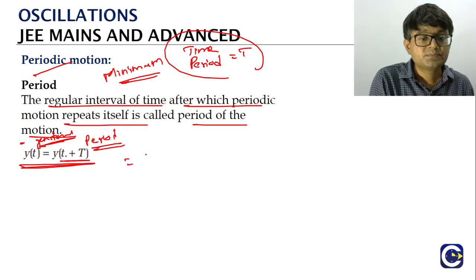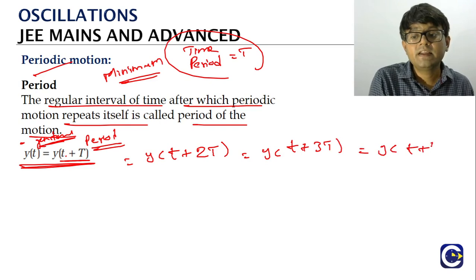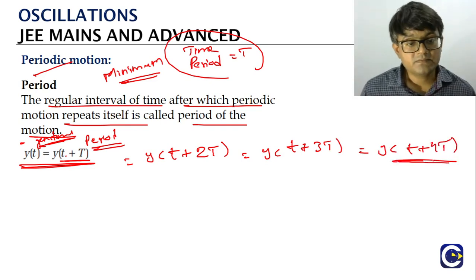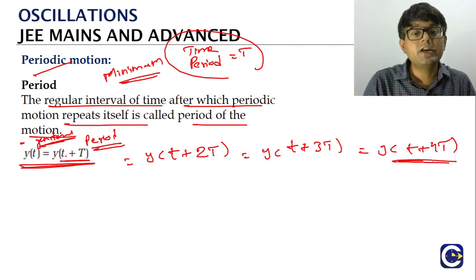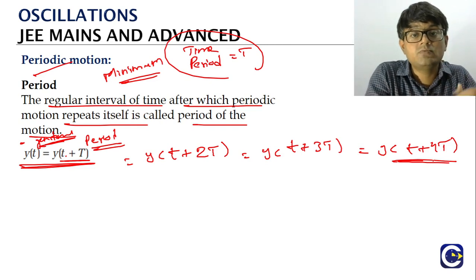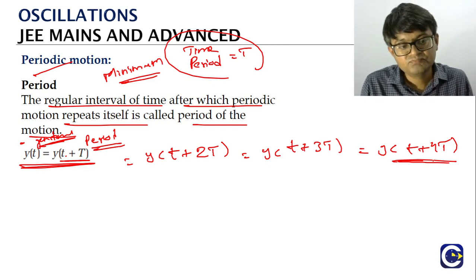Not just that, after 2 times capital T also it will be repeating. As I said before, it is going to repeat after every period value of time. So that is how we look at periodic motion in terms of how it will be represented as a function. Again, there is no condition saying the function has to be sinusoidal or quadratic. No such condition is there. The only thing is it has to repeat, that's it.